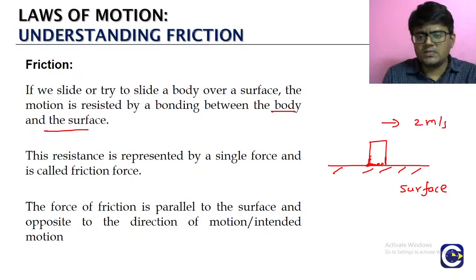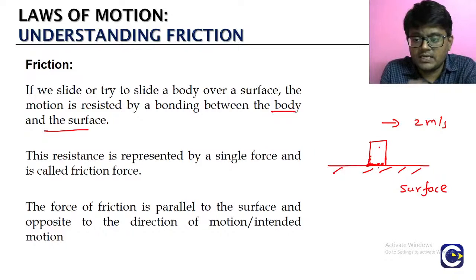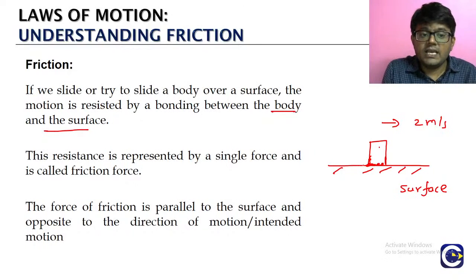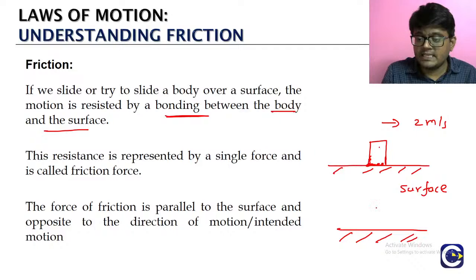In chemistry, in the chemical bonding chapter, you will study the different types of interactions. But here we say there is an interaction force between them, and if there is motion, a resistance will come because of this bonding.